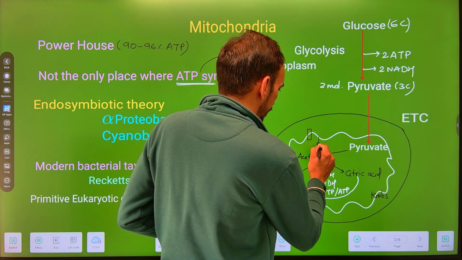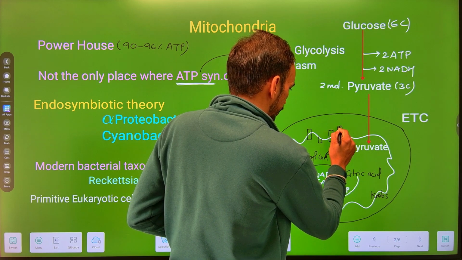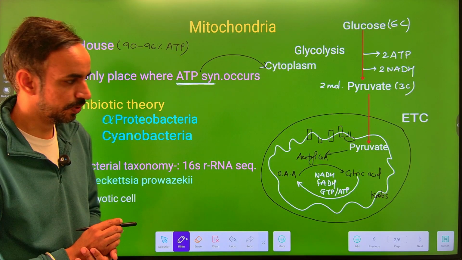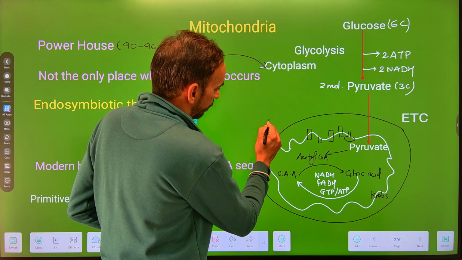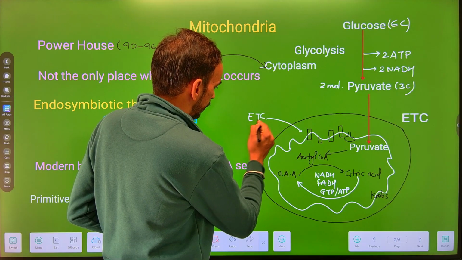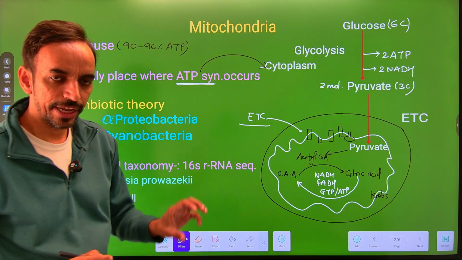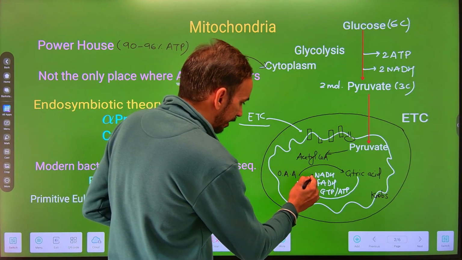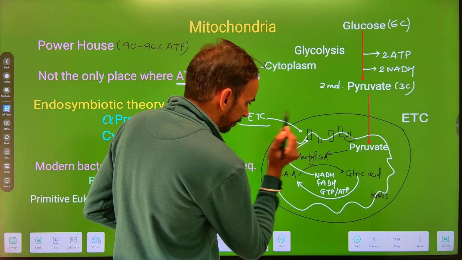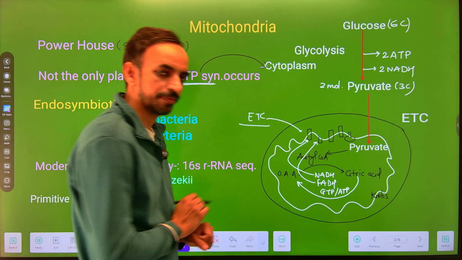Now, the mitochondrial inner membrane also has some proteins which are involved in the process of electron transportation chain, जिनके बारे में अपन पहले भी डिस्कस कर चुके हैं. There are some protein complexes which are generally involved in the process of electron transportation chain. Now, these NADH, FADH, they will give their electron. We can say the NADH will give its electron to the complex 1, while the FADH will give its electron to the complex 2.